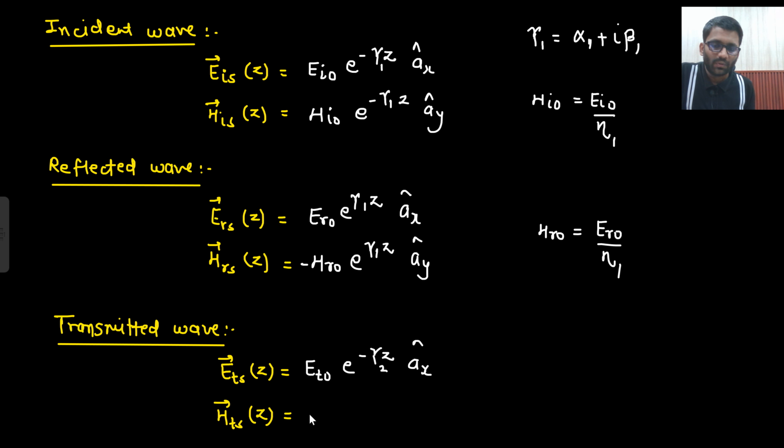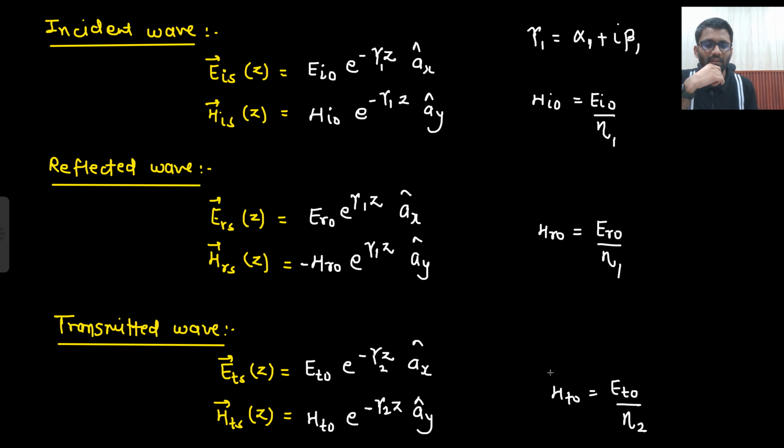And what about Ht0? Ht0 will be e to the power minus gamma 2 z. Why gamma 2? Because the medium is different. What will be the direction? ay cap only. Is that clear to you? So what will be the value of Ht0? Ht0 will be Et0 divided by eta 2 or eta 1? Eta 2, because the medium is second.